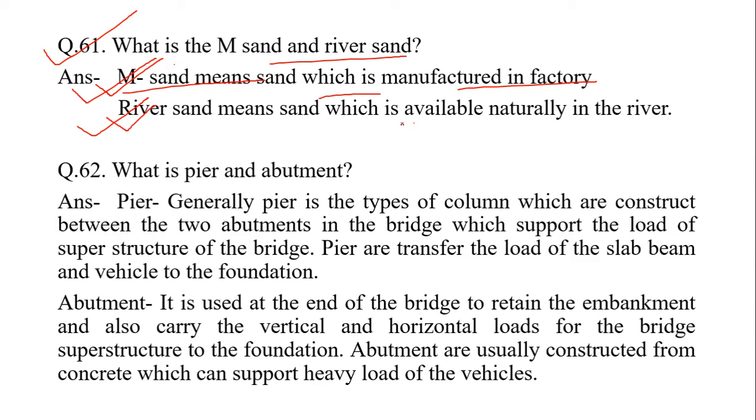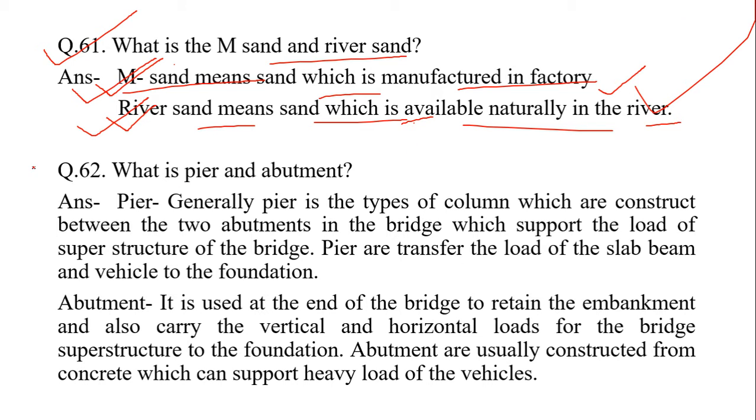Generally, river sand is the most widely used sand for construction work. But in the current scenario, due to unavailability of river sand, M-sand is the alternative solution for construction purposes.